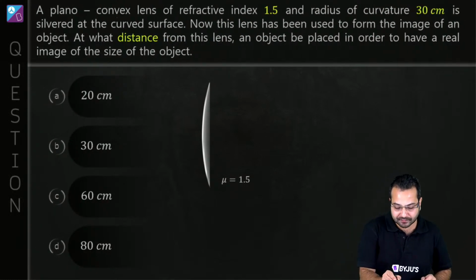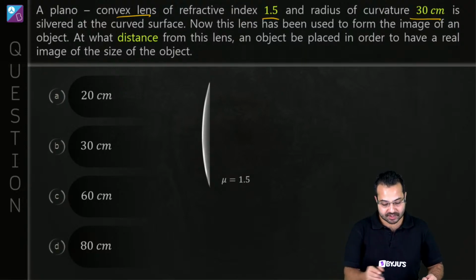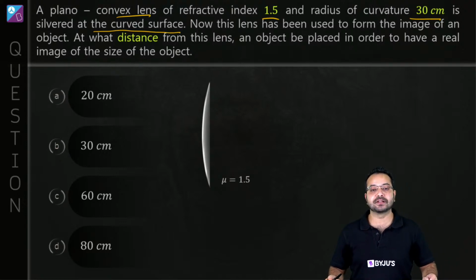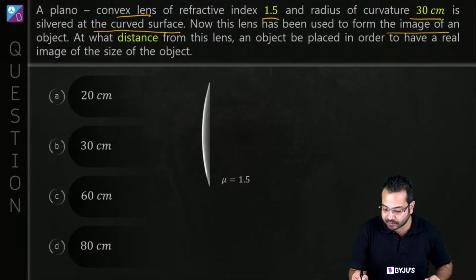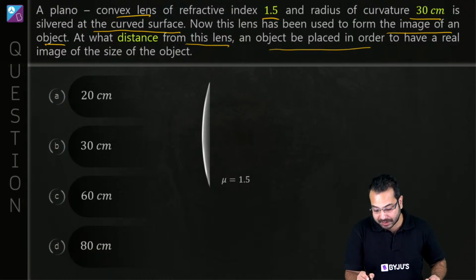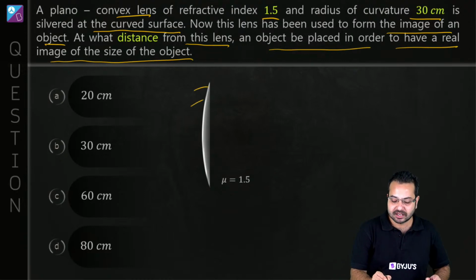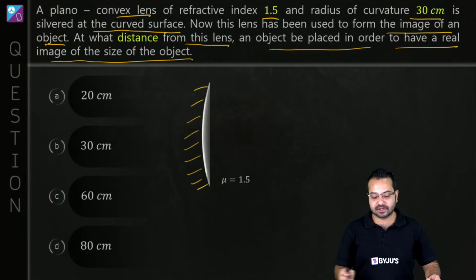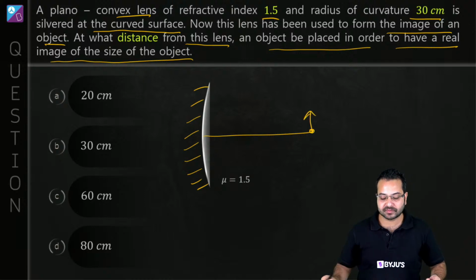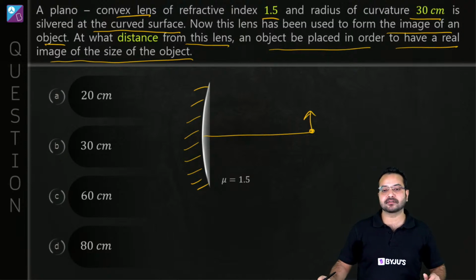We have a plano convex lens of refractive index 1.5 and radius of curvature 30 centimeter. The curved surface is silvered. Now this lens has to be used to form the image of an object. At what distance from this lens should an object be placed in order to have a real image of the size of the object? Words are a little confusing, but what they simply mean is that the curved surface of the lens is silvered. Where should you place an object so that a real image is formed of the same size as the object?